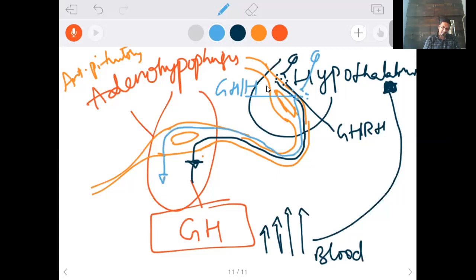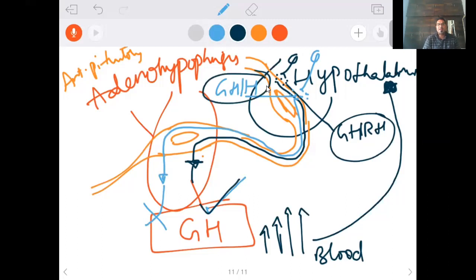Through the capillaries, it will be released into this anterior pituitary, and then it stops the activity of the growth hormone. So the stimulation of growth hormone is done by growth hormone releasing hormone, and the inhibition of growth hormone is done by growth hormone inhibiting hormone.